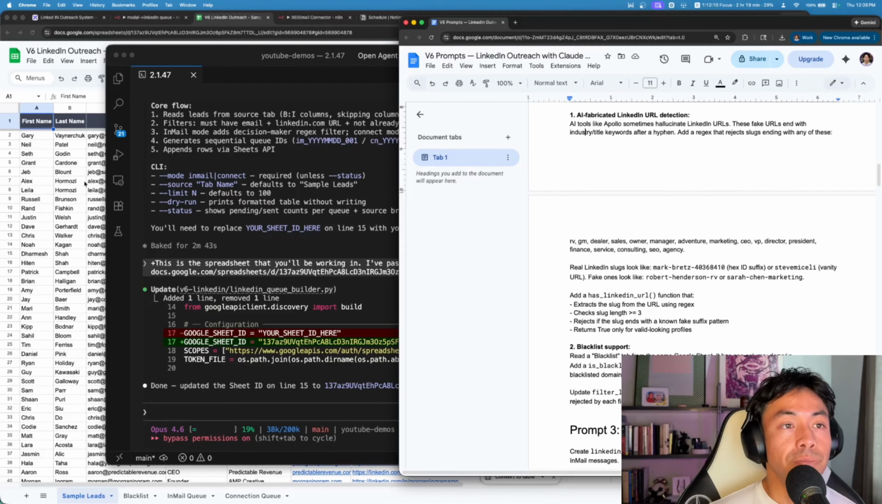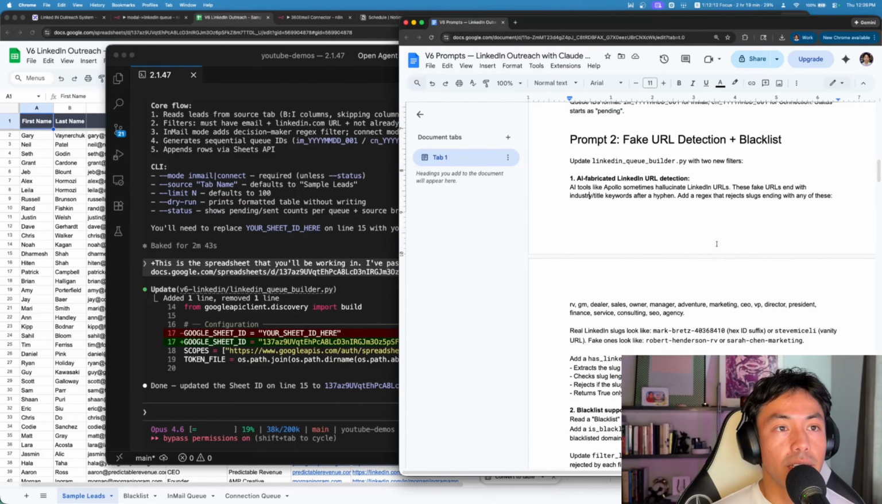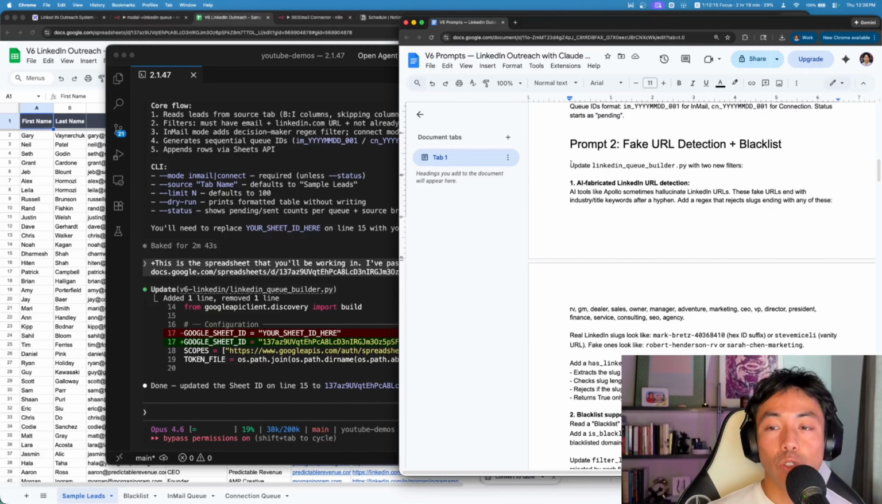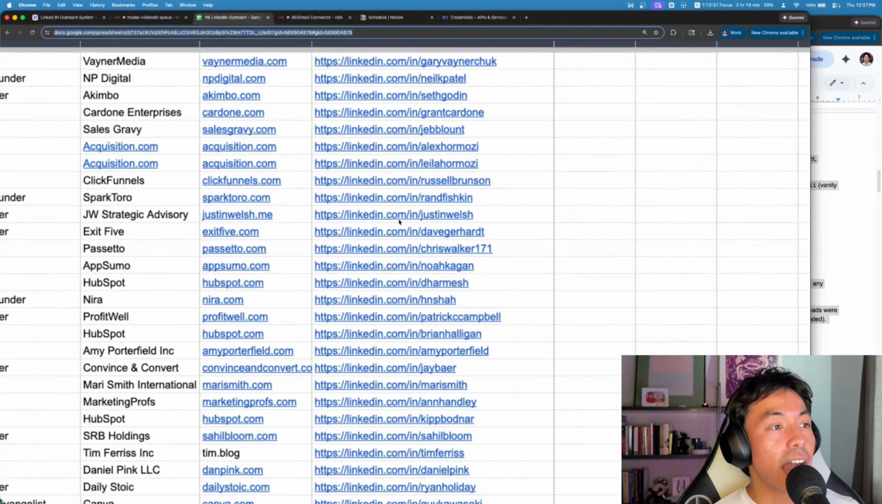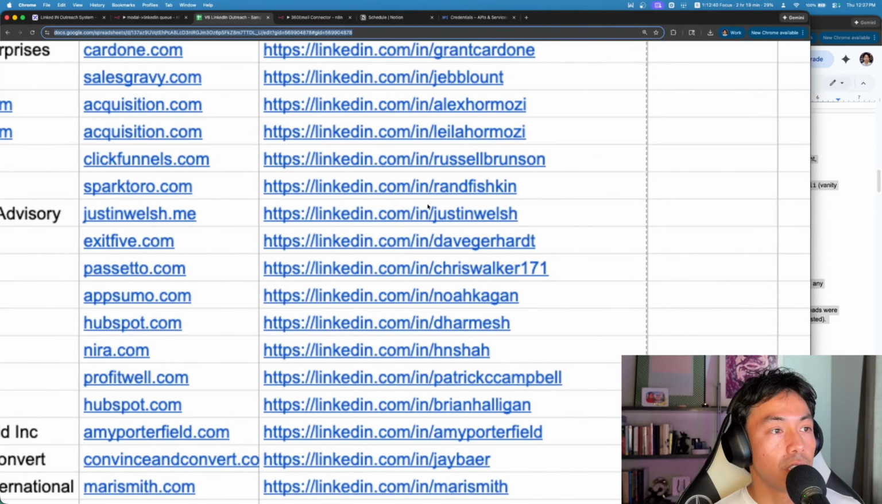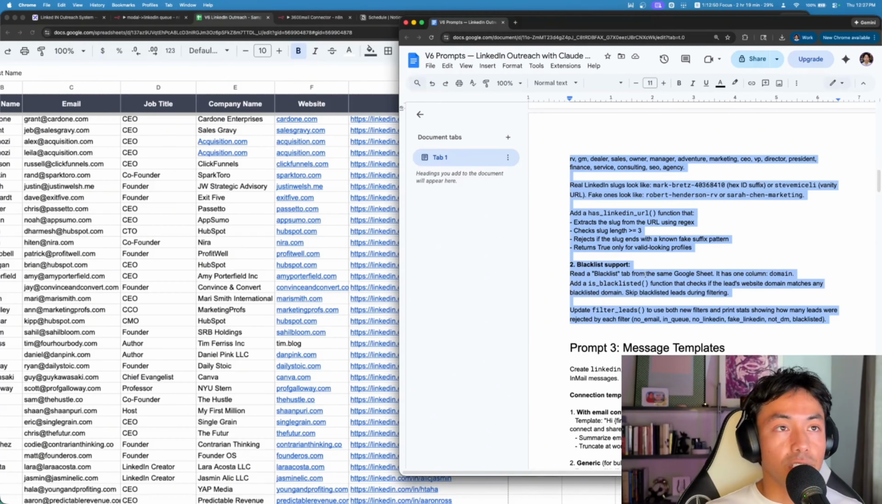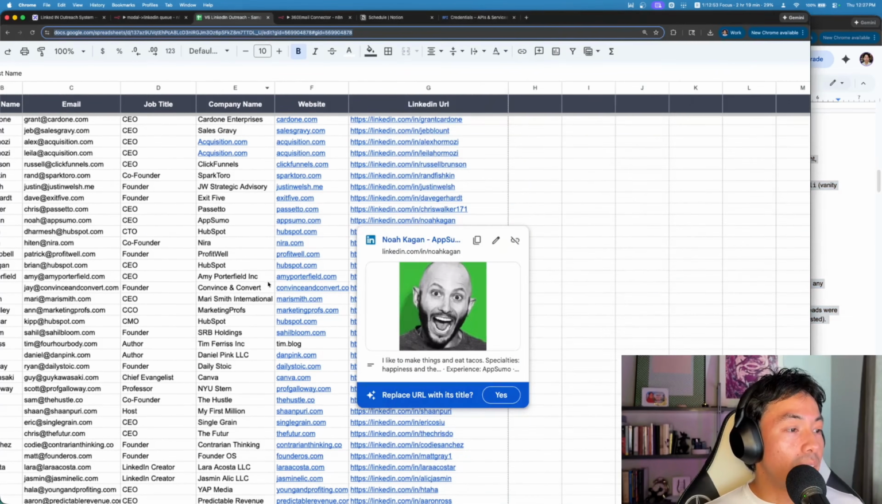So what we want to do is add a fake URL detection as well as a blacklist step. So I'm going to copy this prompt and paste this in here as well. And what this is going to do is just verify that the LinkedIn URL has the proper slug at the end of it. Because when some of these hallucinations occur, and I've tested this multiple times, they're missing the IN after the slash. And then we also add a blacklist filter that checks our blacklist tab.